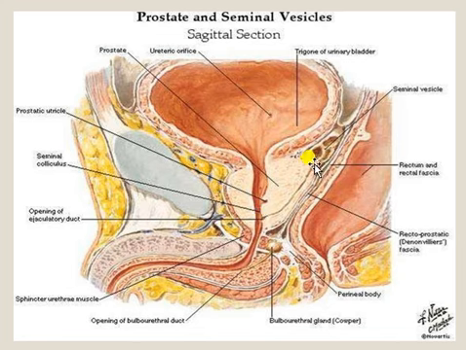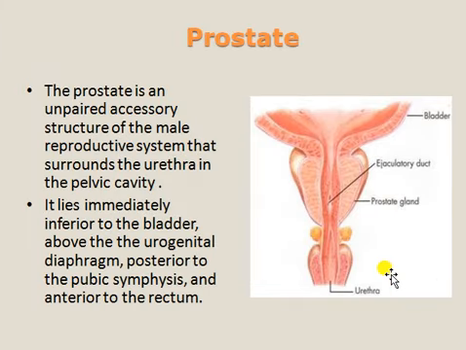And this is the rectum, inside here. This is the rectum. This is the prostate gland. The prostate gland also will enter here. This is the urinary bladder. The prostate is an unpaired accessory structure, only single. This is the prostate gland.